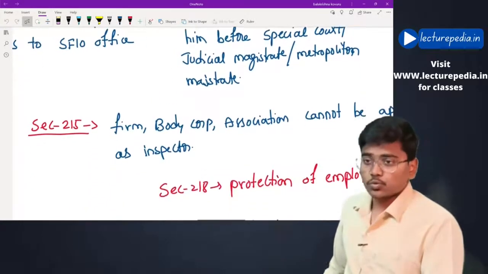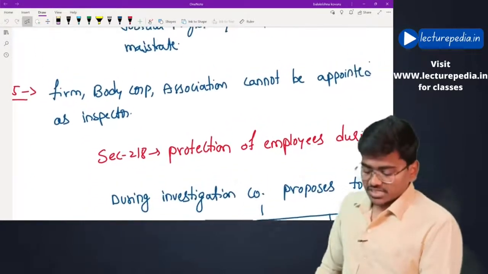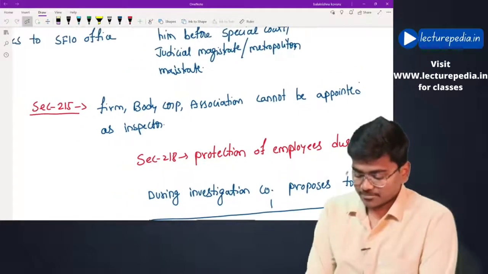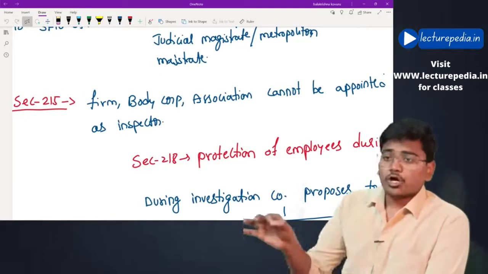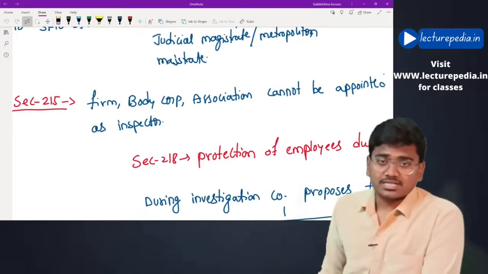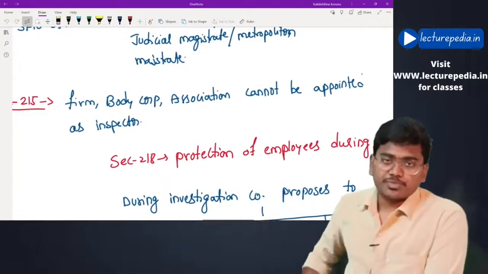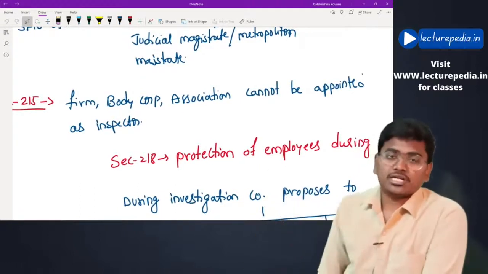This is relating to investigation by SFIO. Next, section number 215, a small section which says that a firm or body corporate or association of persons cannot be appointed as an inspector. Only an individual can be appointed as inspector.